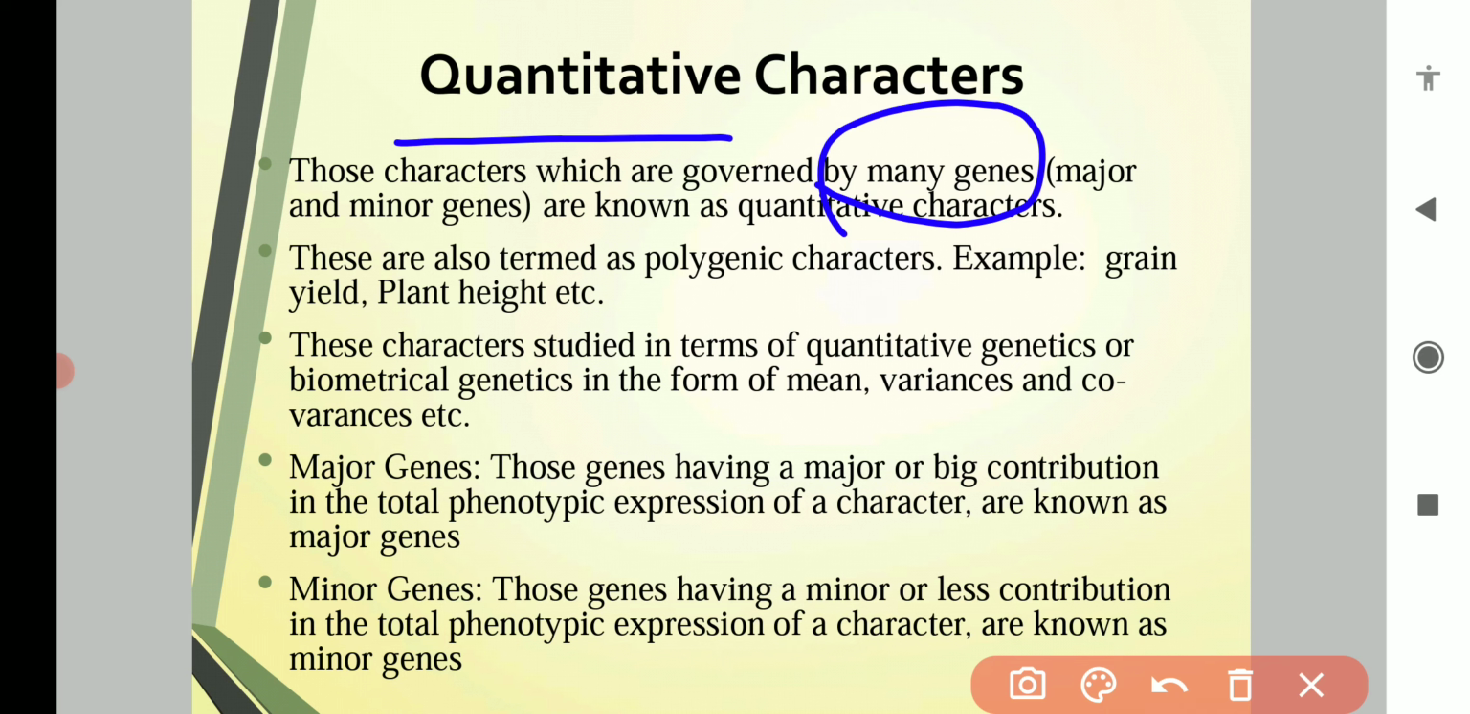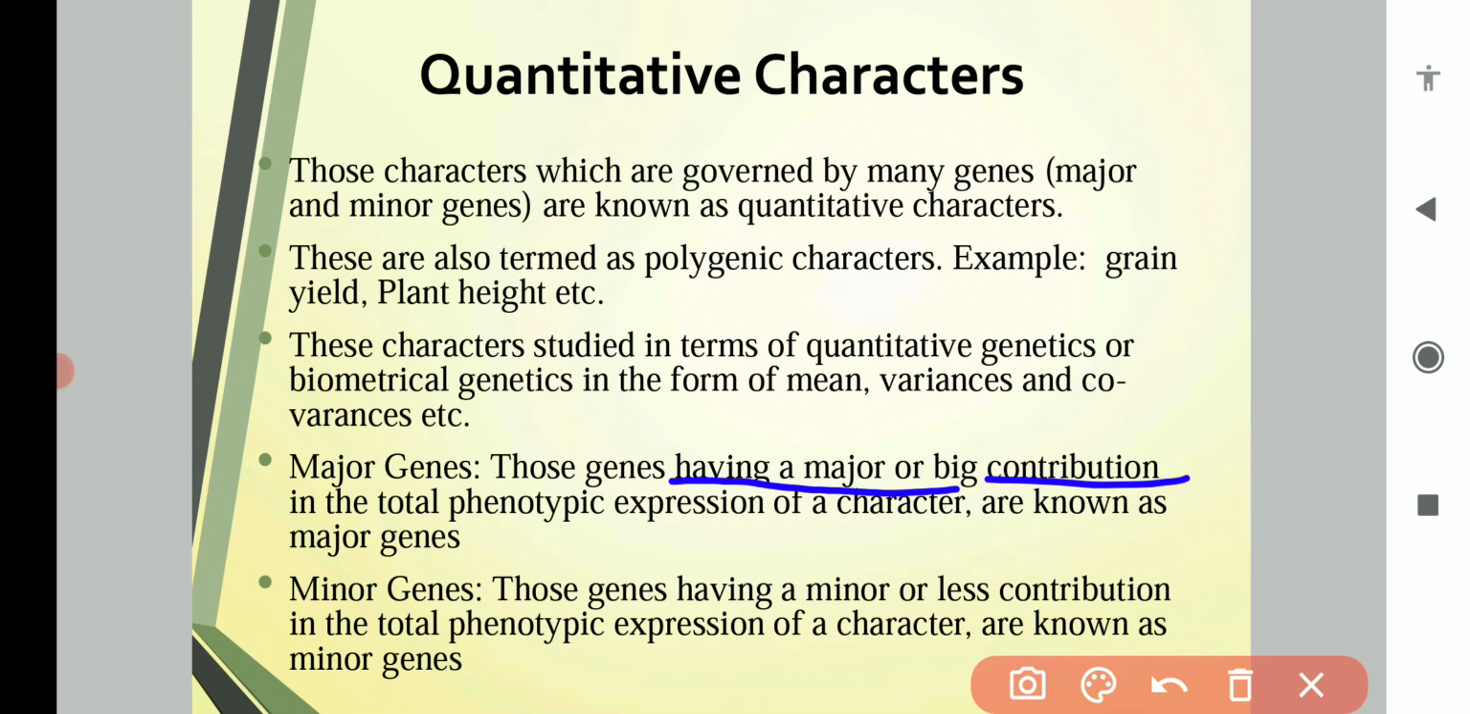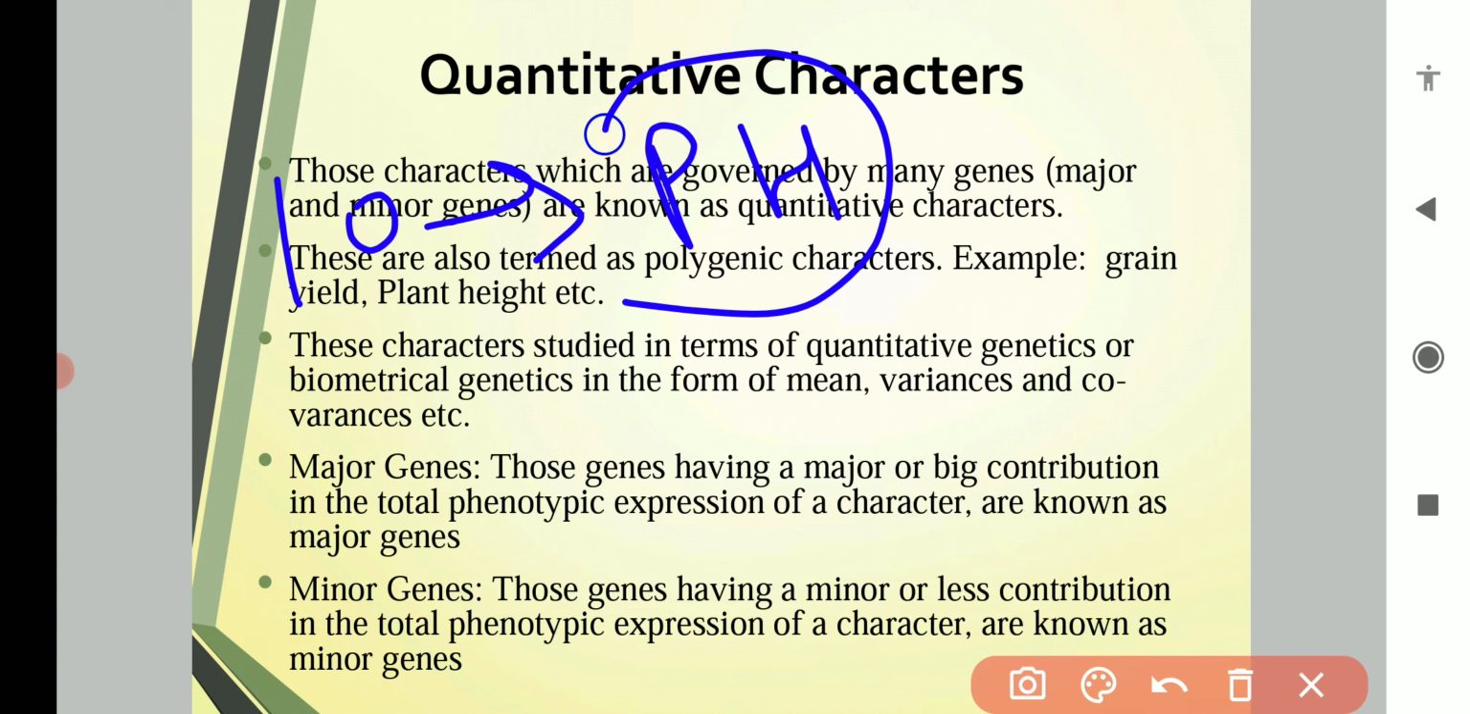The expression of quantitative characters is divided into major genes and minor genes. Major genes are those genes which have a major or big contribution in the total phenotypic expression of a character. Suppose 10 genes are involved in a single character, say for example plant height. In the case of plant height, 10 genes are present in the plant.